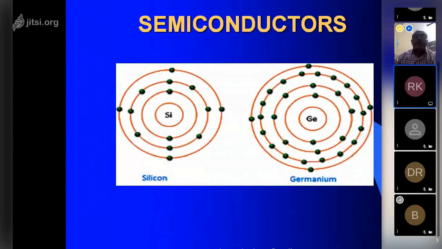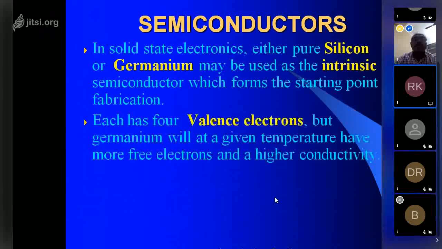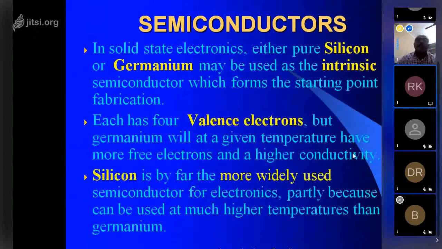So this is the pattern of the silicon semiconductor and the germanium semiconductor. Germanium semiconductor will have more free electrons, whereas silicon semiconductors have fewer. In solid state electronics, either pure silicon or germanium may be used as an intrinsic semiconductor, which forms the starting point for fabrication.